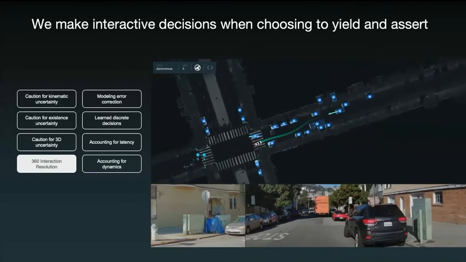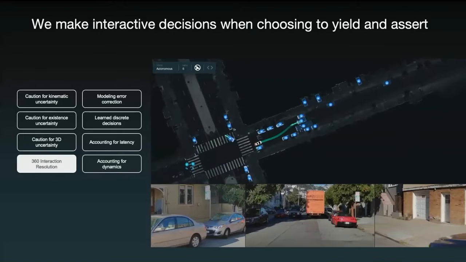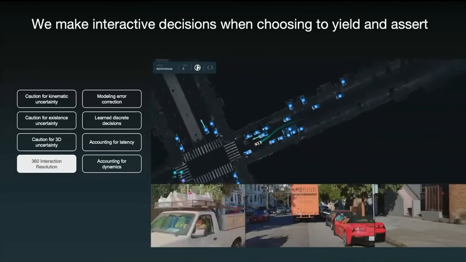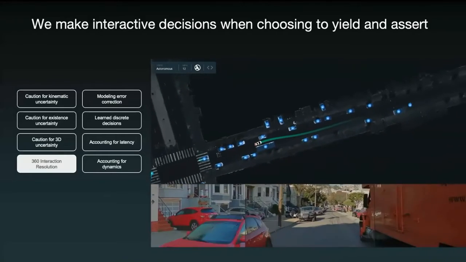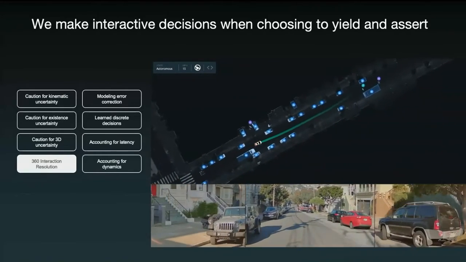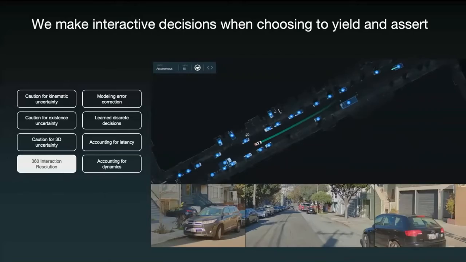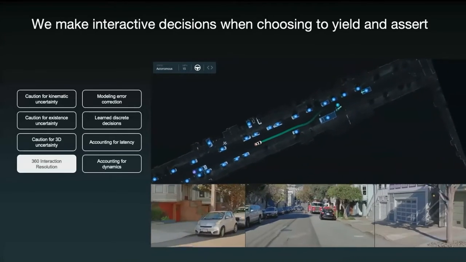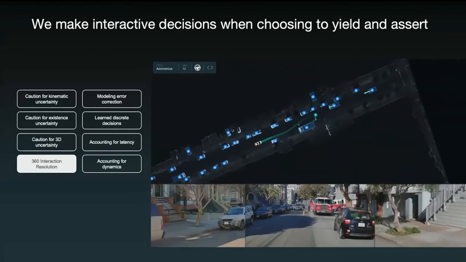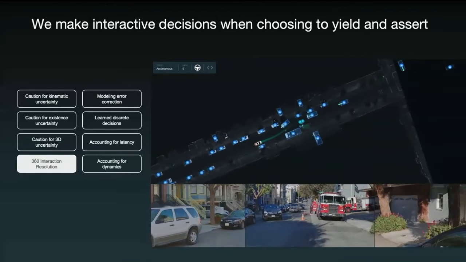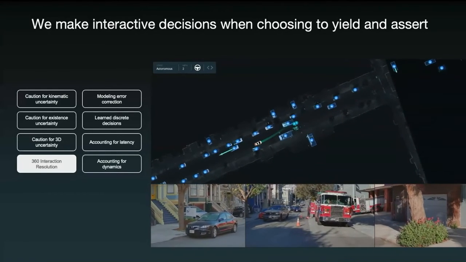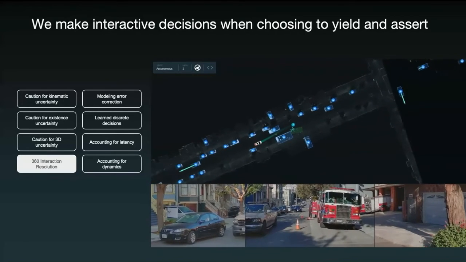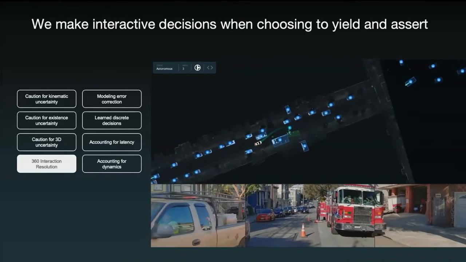This is a really interesting example. I love watching this one because it actually shows the density with which we need to resolve these interactions in real time on the road. So we first drive around this box truck, not a very difficult interaction to resolve. We're pretty sure it stopped. But then you'll notice as we approach this choke point that's created by the fire engine with the cones around it, we see two actors coming from the opposite direction. And we stop and we let them go through.